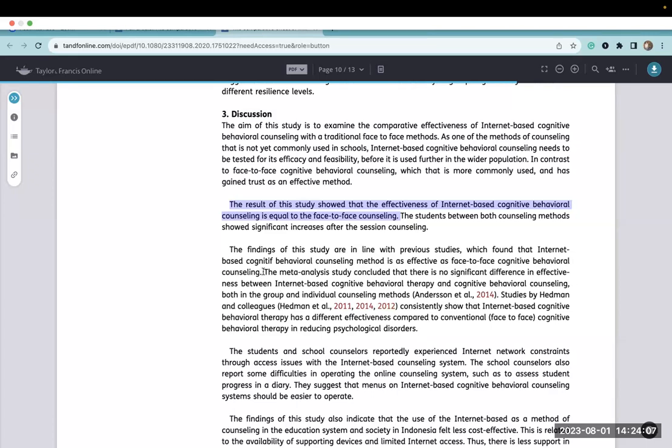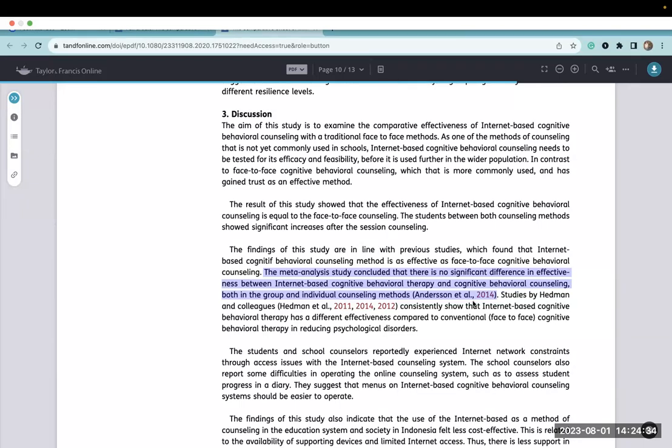A couple of other things just to note in writing research. This is a good example of what we call vagary in research. It's talking about the meta-analysis study concluded. I'm confused, right? I don't know which meta-analysis study, and it would be meta-analytic study, is being talked about here, because they have the reference at the end.